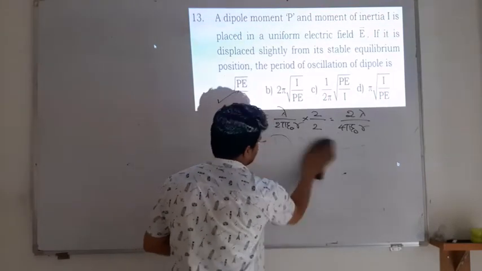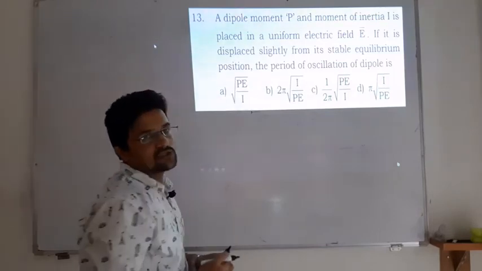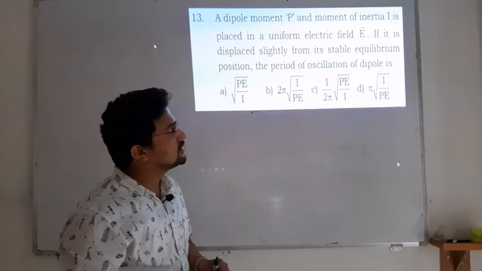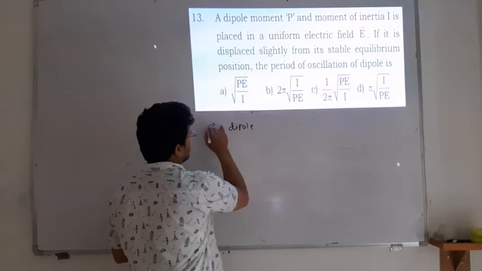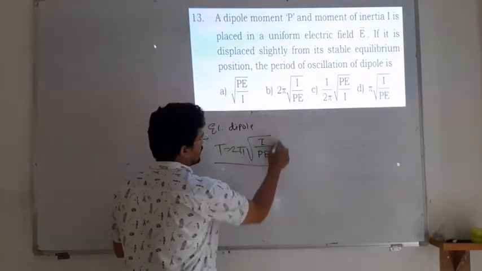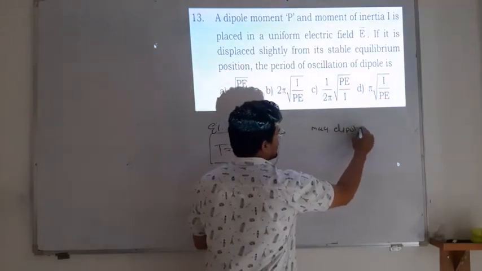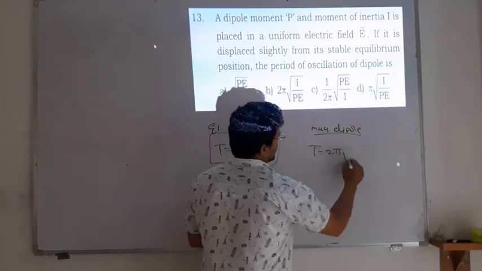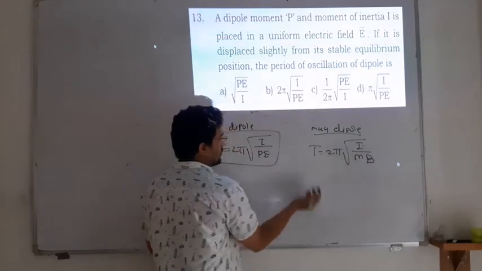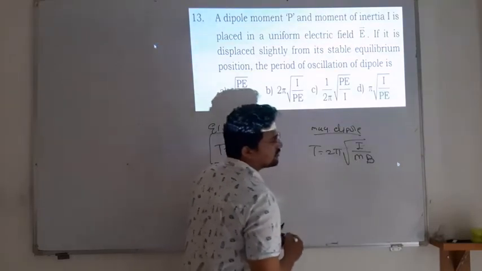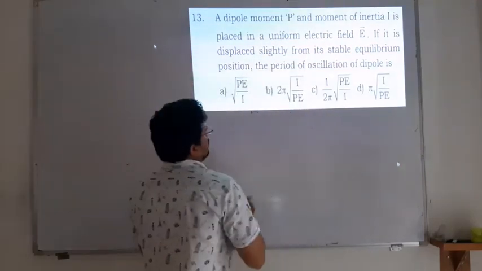This is also a simple one, a straight direct question. When the electric dipole is placed in a uniform electric field, what will be the time period of that oscillation? For the electric dipole, T is equal to 2 pi under root of I divided by PE, this is a standard result. And for the magnetic dipole, T is equal to 2 pi under root of I divided by MB. E is the electric field, B the magnetic field, M the magnetic dipole moment, P the electric dipole moment, and I is nothing but the moment of inertia. It belongs to the first chapter. So option B is correct.